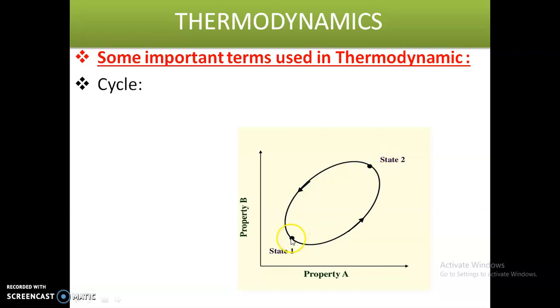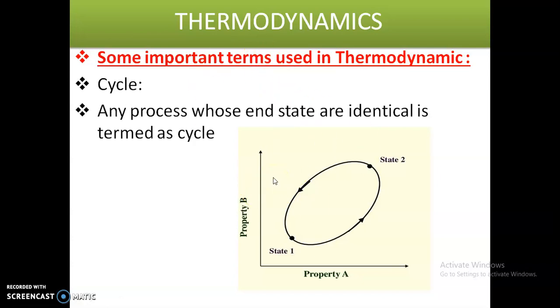The system is going from state 1 to state 2 and it returns back to state 1. So it is one cycle.